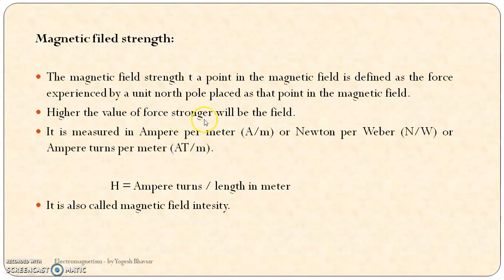Higher the value of force, stronger will be the field. It is measured in ampere per meter, A by M, or Newton per Weber, or ampere turns per meter, AT by M. The magnetic field strength, denoted by H, is given by ampere turns per length in meter. It is also called magnetic field intensity. So this is how we defined various concepts related to electromagnetism.